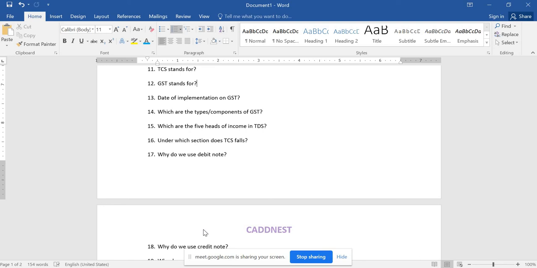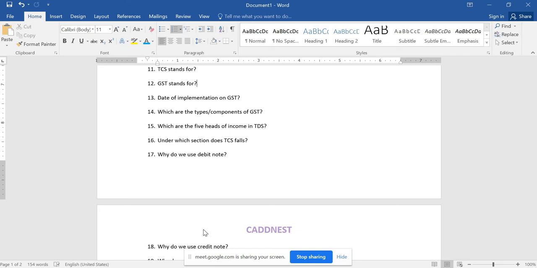And next is, which are the types or components of GST? When it comes to the types of components of GST, there is CGST, Central Goods and Service Tax, SGST, States Goods and Service Tax, and IGST, Integrated Goods and Service Tax. If the transaction is within the state, we pay CGST and SGST. If the transaction is between two different states, we pay IGST.